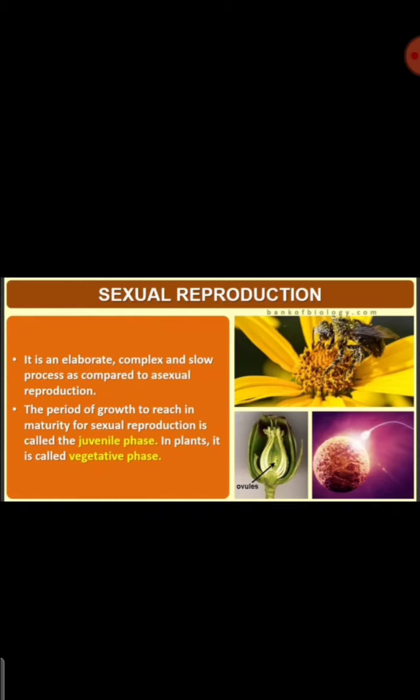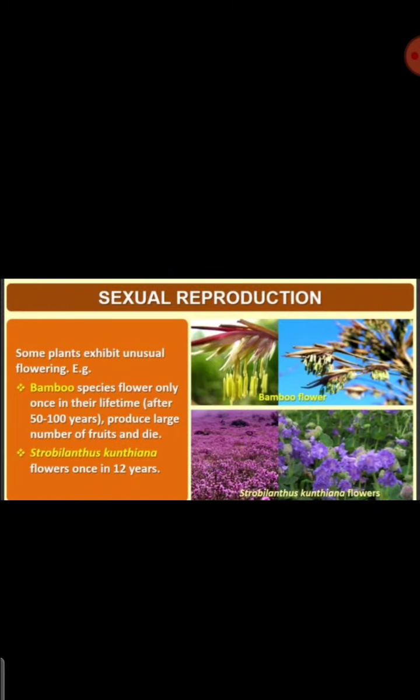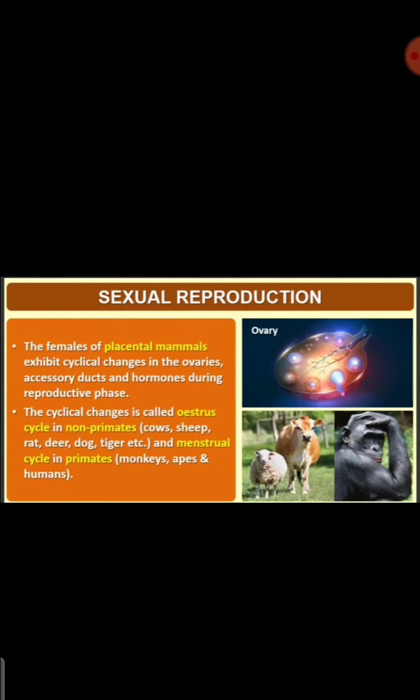But then comes the reproductive phase, when the organism is ready to reproduce. Flowering takes place in plants, that is also a sign of reproduction. That we have studied, and we have gone through the examples. We also studied sexual reproduction when organisms are able to lay eggs.